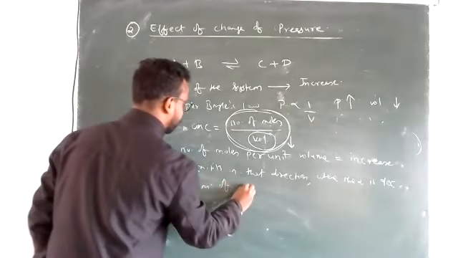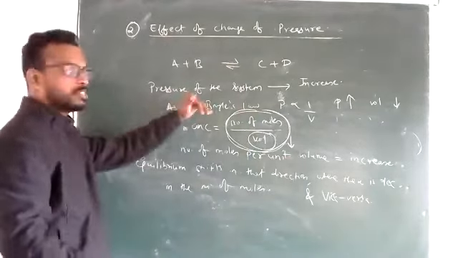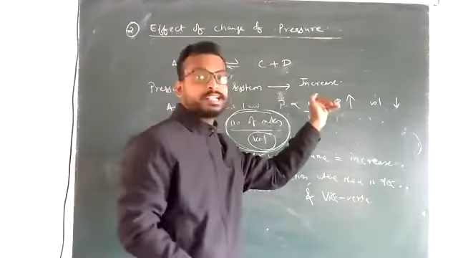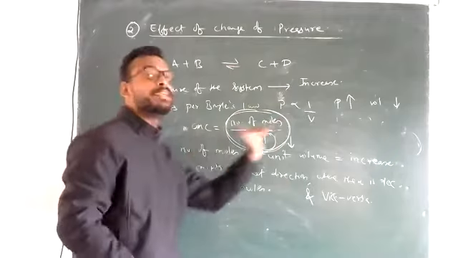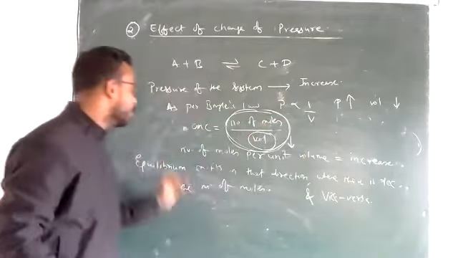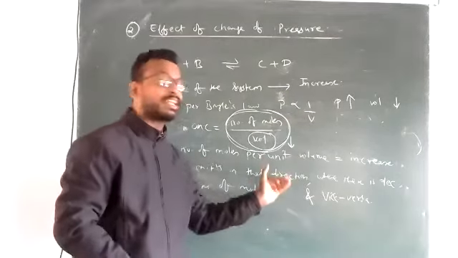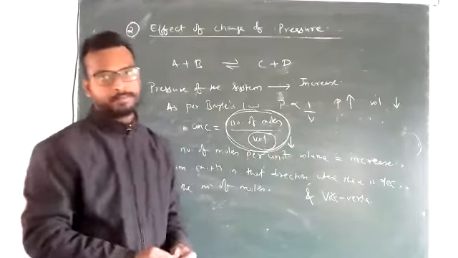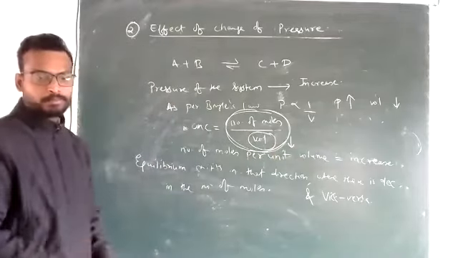Okay, and it is also vice versa. Why is it vice versa? Because if the pressure is getting decreased, the volume will increase. The volume will increase means the number of moles per unit volume will decrease. So if the number of moles per unit volume decreases, equilibrium will shift in that direction where there is increase in the number of moles to balance the equilibrium. Is that okay? Please note.